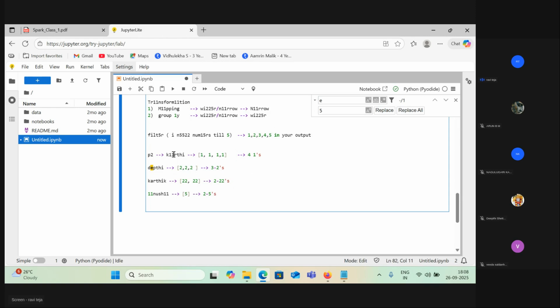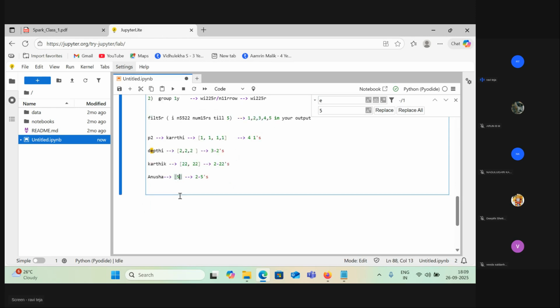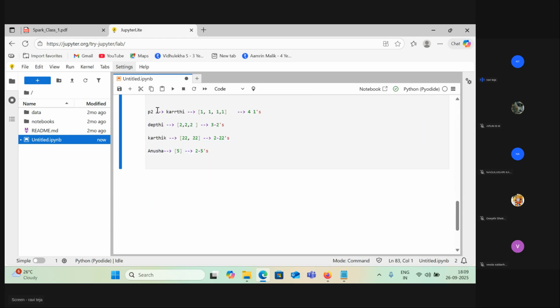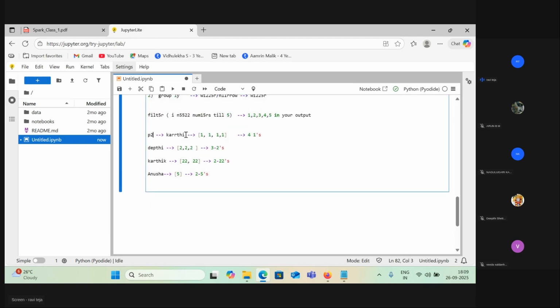Fine. This is Karthik. This is Anisha. These are the partitions we have. Partition 1, partition 2, and partition 3. Now I need to do filtering.